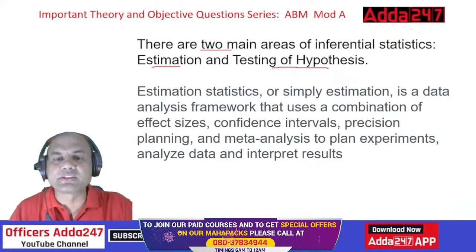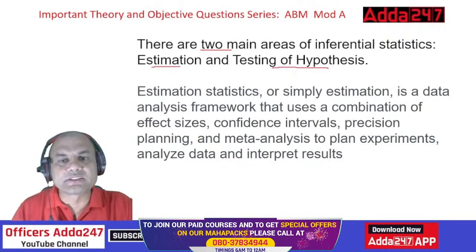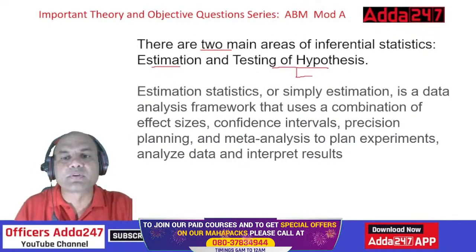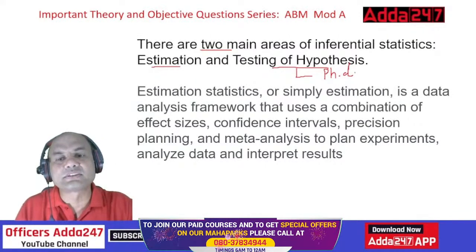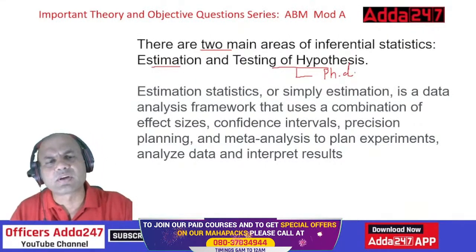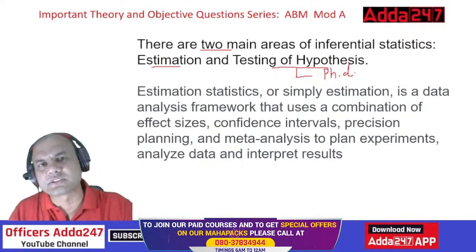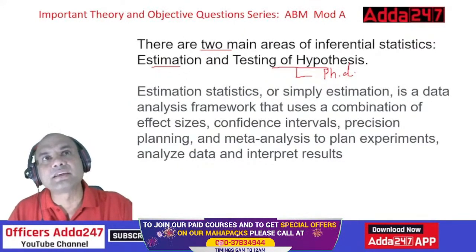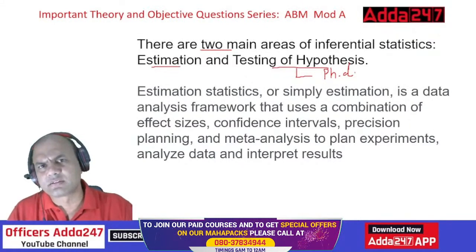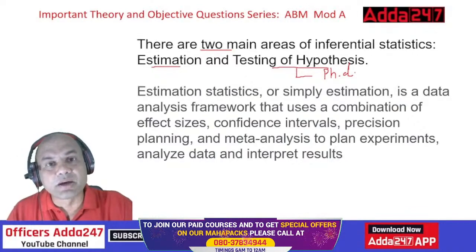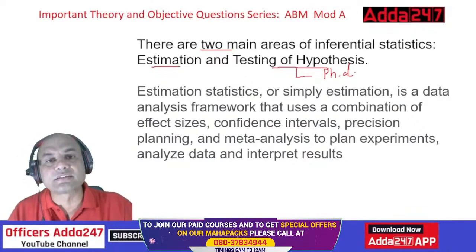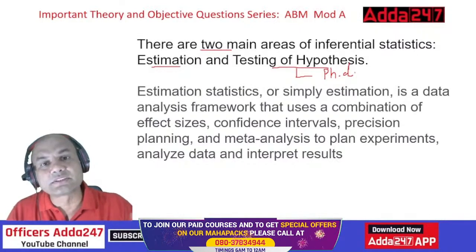What is the difference between these two? Hypothesis testing is always done in doctorate. Suppose you are doing some PhD. There you have some hypothesis and then you have the testing of this hypothesis, or any research. Any research work will have some hypothesis. What is the hypothesis? Hypothesis means I say there are aliens living on the moon. I say it. That is my hypothesis. But when the testing is done, Chandrayaan 3 goes there and checks whatever it is. So that is known as testing.